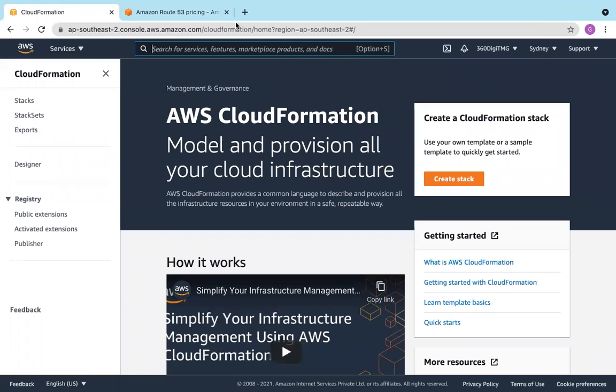We talked at the starting of our sessions about infrastructure as a service, platform as a service, and software as a service, right? This CloudFormation is, we can say, code as a service. And here you can use your own template or a sample template to quickly get started. What is this CloudFormation for? CloudFormation provides infrastructure resources in your environment in a safe and repeatable way. So let's understand what is this CloudFormation. Let us create a stack.